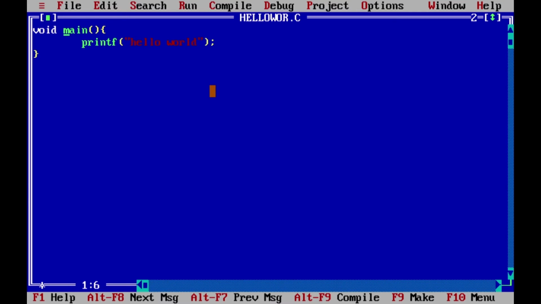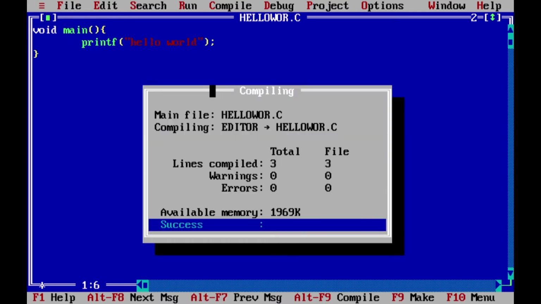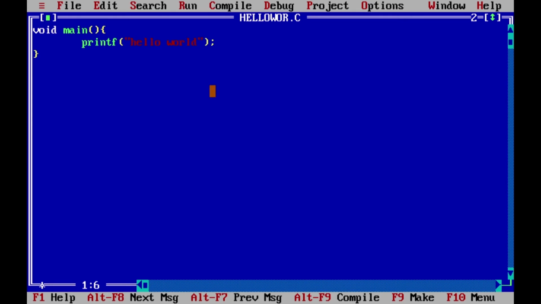Again I will compile, Alt F9. Right now I'm not getting any warning, neither any error. So here I will try to run it, Control F9. Here I am getting an output, but that output screen does not wait for me. So at the end of the program, I will write one more function, that is getch. This getch function holds the output screen.